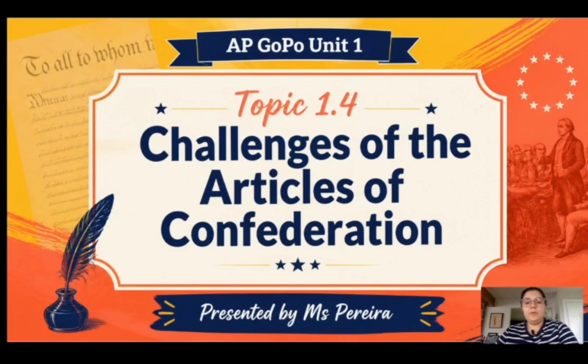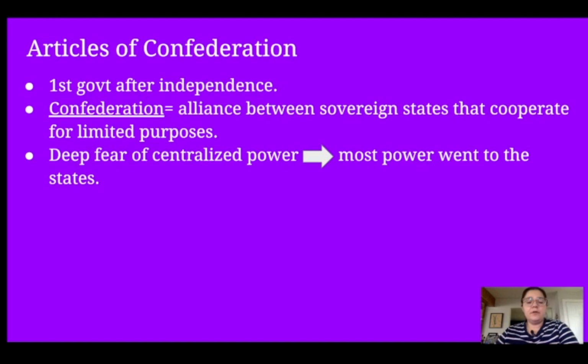Welcome to topic 1.4, Challenges of the Articles of Confederation. The Articles of Confederation were the first government put in place after the War for Independence was won. The system of government was known as a confederation, which is an alliance between states that come together for limited purposes. A confederation was chosen because the framers had a deep fear of centralized power, tyranny, and mob rule,